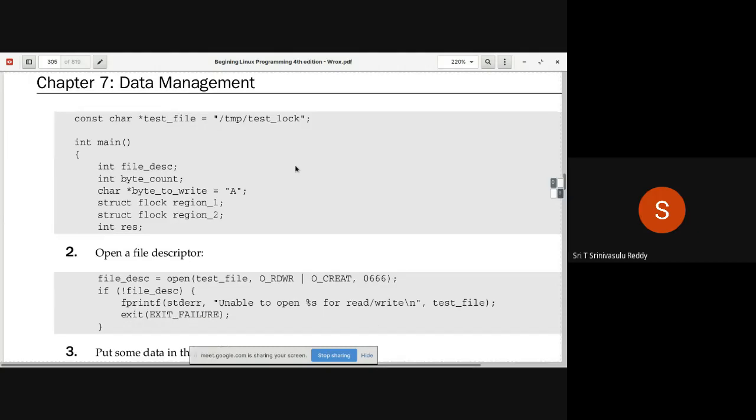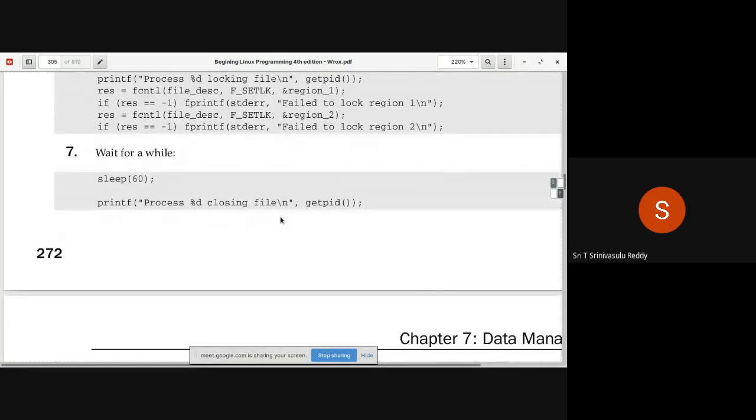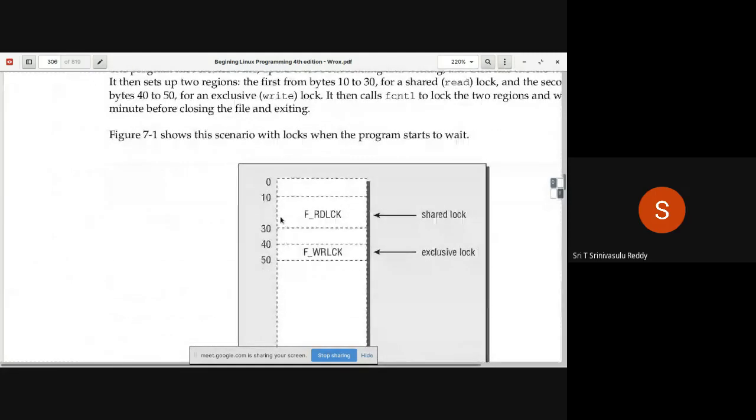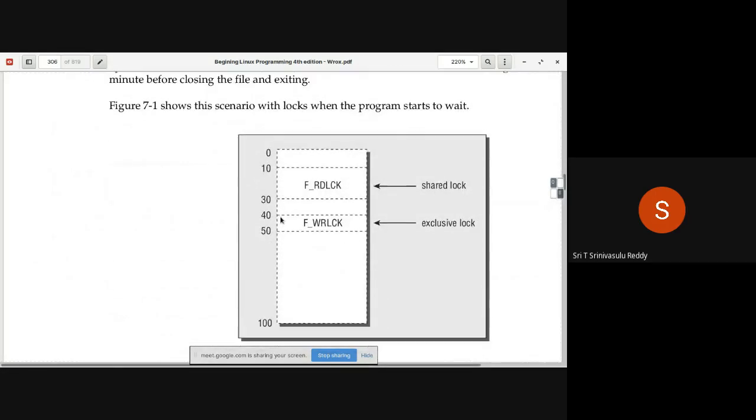So now, as you can see, what is being attempted here is the following. This kind of scenario you are trying to create. You assume that your file contains 100 bytes of data. And then what are you doing? You are trying to apply a shared lock on the file area between 10 and 30 characters.